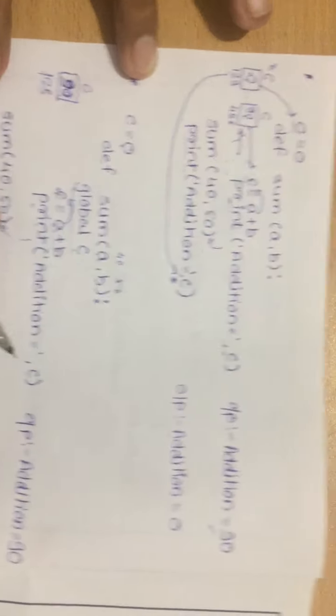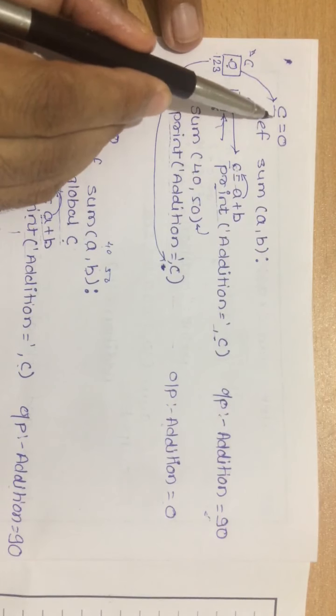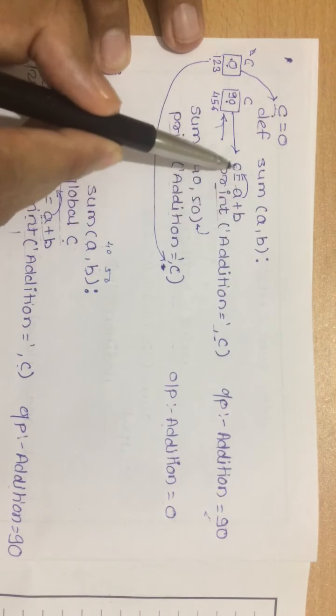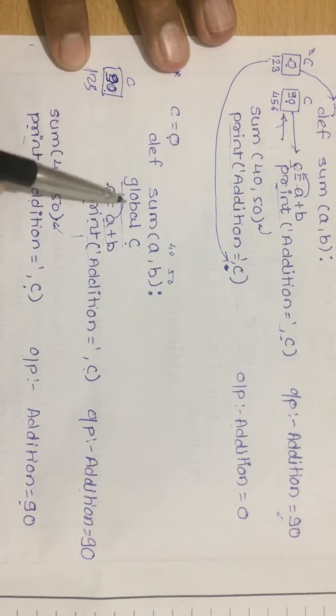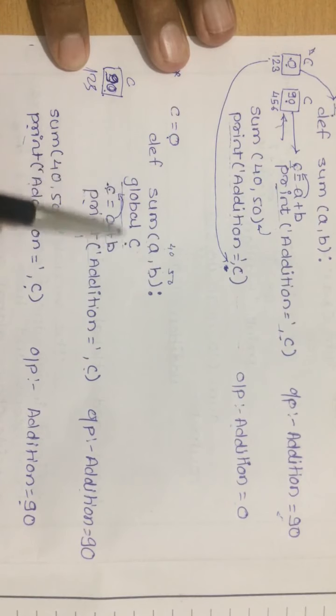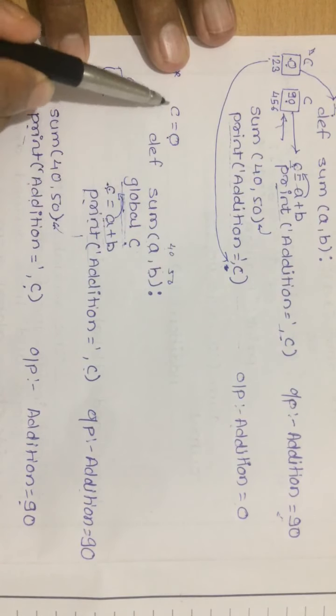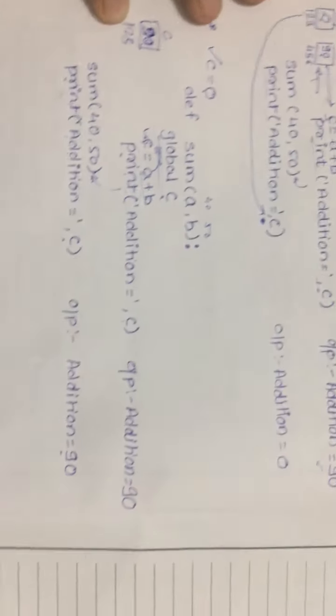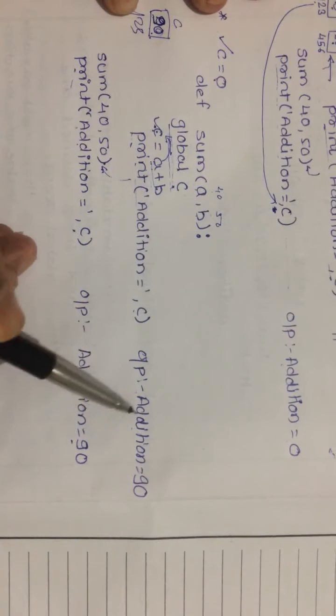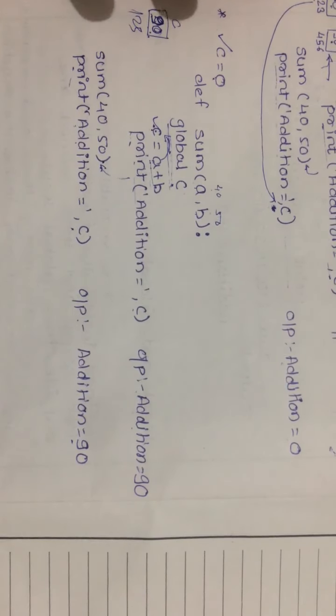But in the previous case we had not declared this C as global in this function, so this C is different and this C is different. But in this case, as I have declared this C as global here, both this C and this C are the same. That's why we got the same output over here. So this is the basic concept of local and global variables.